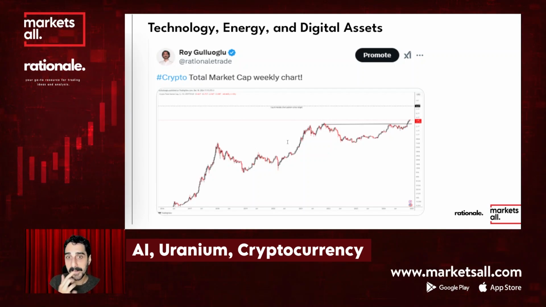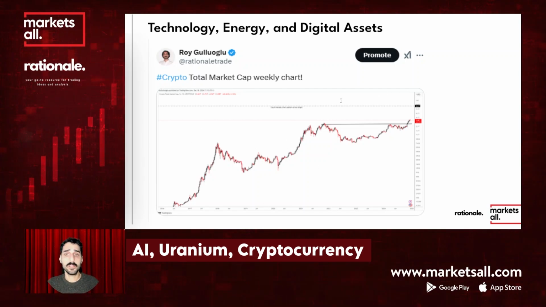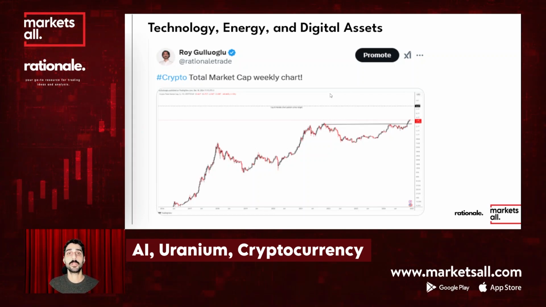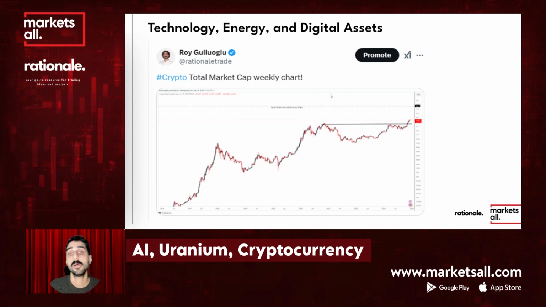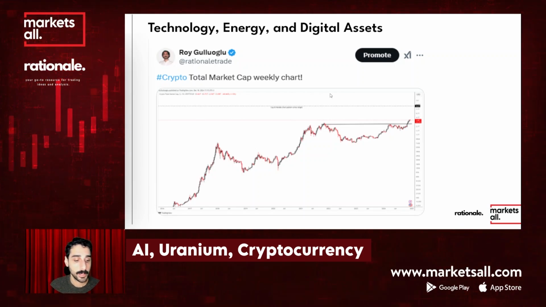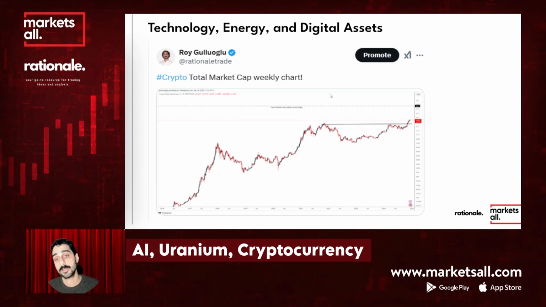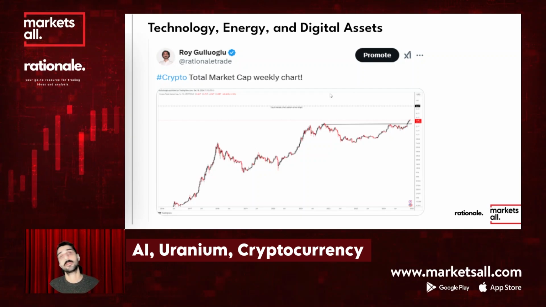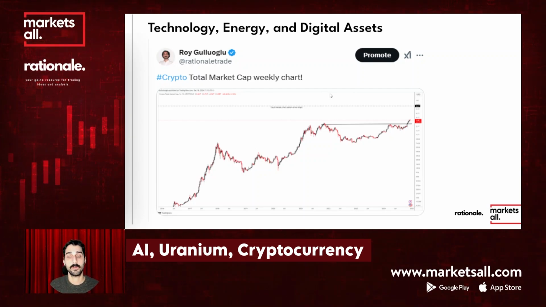So in general, with nuclear power and AI, all these dynamics strengthen the bullish case for the S&P 500 in 2025. In general, institutions projected between 10% and 20% for this year.